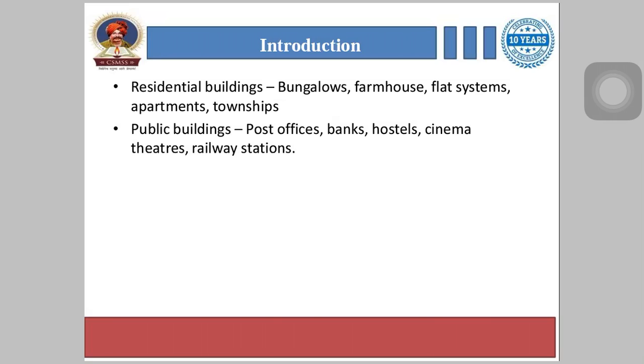So in the planning process, some basic principles are involved, which are known as principles of planning, and these are applied to both public as well as residential buildings. And these principles ensure the proper and economical utilization of space and other resources required for the building.